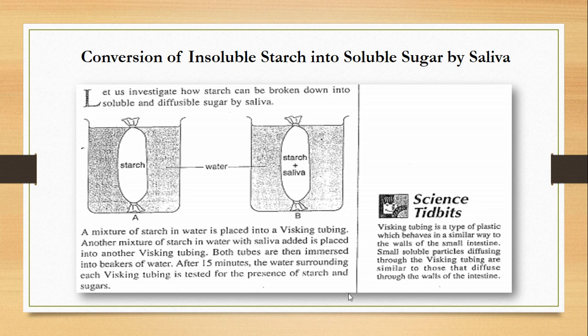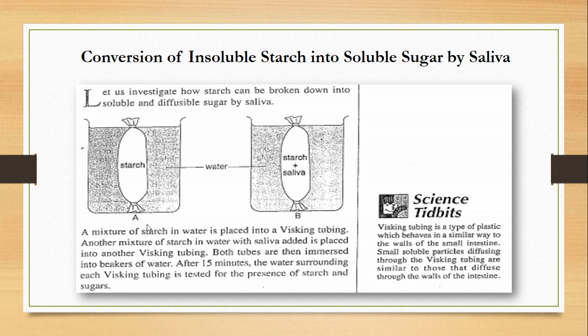Actually, what happens when the food gets digested, it is dissolved through the walls of the small intestine into our blood, and the whisking tubing is a material which behaves in a similar way to the small intestine. So in A it's starch only, and in B starch is mixed with saliva. Both whisking tubings are immersed in beakers which contain water. After 15 minutes the water surrounding each whisking tubing is tested for the presence of starch and sugars.